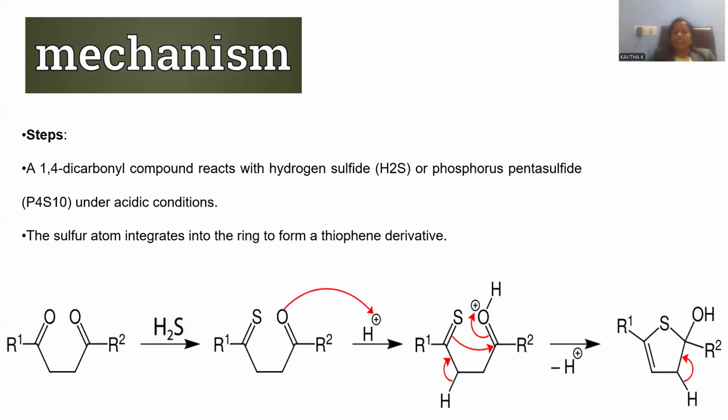Any dehydrating agent is blended, so that the bonded electrons are able to generate a pi bond between the carbons, and H positive is removed from position number 4, and the subsequent hydroxyl will be eliminated along with the bonded electrons as OH minus. OH minus and H positive liberate water, giving rise to 2,5-dialkyl thiophene as the final product. This is called Paal-Knorr synthesis.